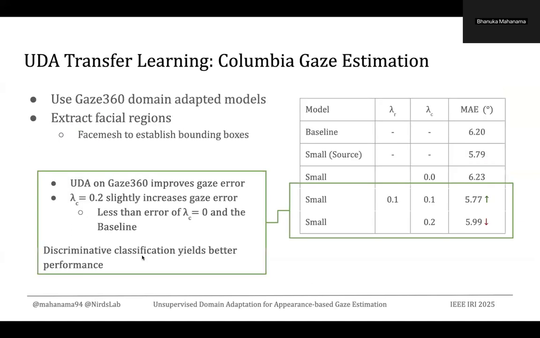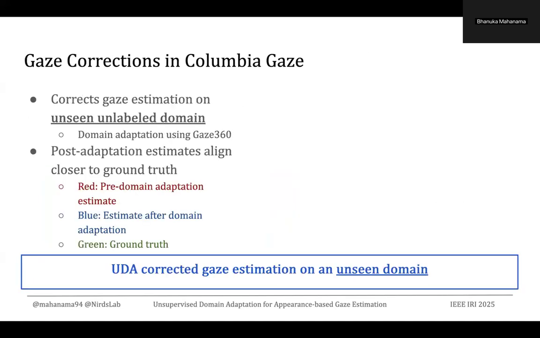EfficientNet version 2. Now, in the Columbia Gaze dataset, the best performance is achieved by lambda c equal to 0.1. That means the model trained with the overall loss function. Now, in the case of when we are training models without the loss function or the combined loss function, we can see it did not improve any error. So that means the discriminative classification leads to better performance in the Columbia Gaze dataset as well.